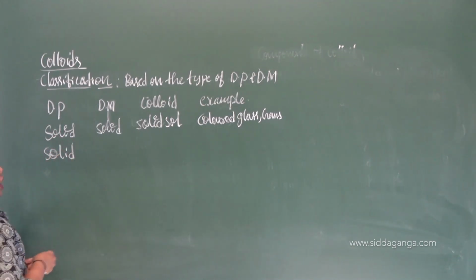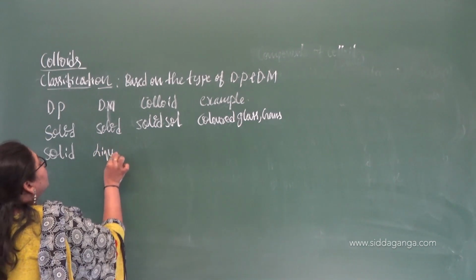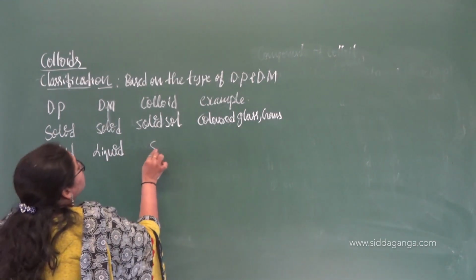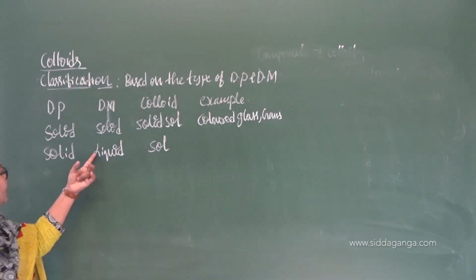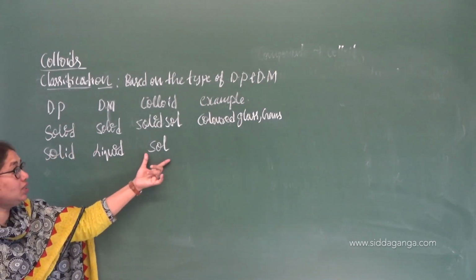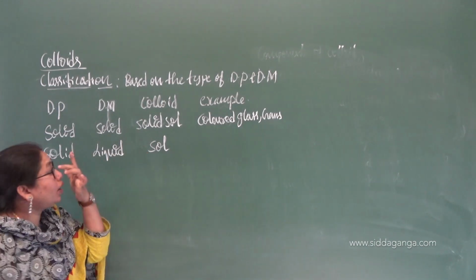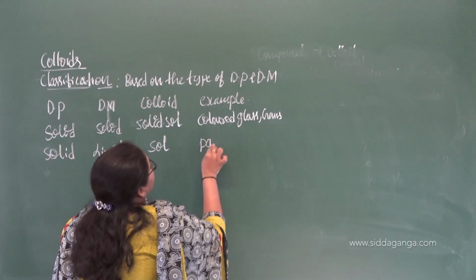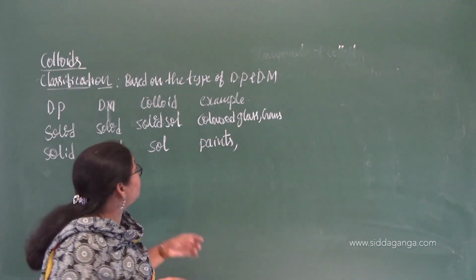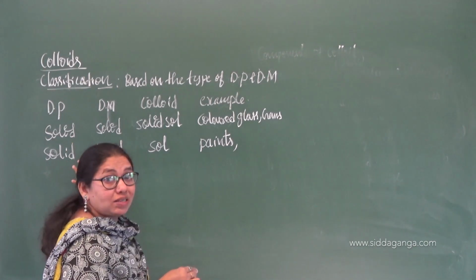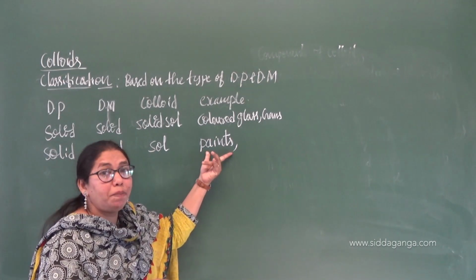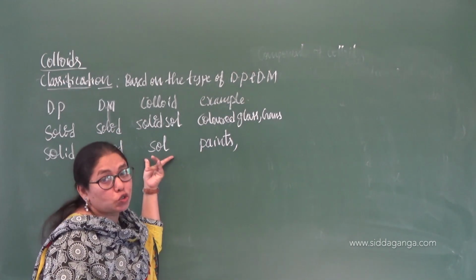Okay. Next, if you move on to the second one, the dispersion phase is a solid and the dispersion medium is liquid. What do you call that? Solid in liquid is a sol. I can give the example of paints. A suitable solvent will be there, and in that a dye will be there. The dye becomes the dispersion phase, and the solvent becomes the dispersion medium. So it is an example of a sol, right?